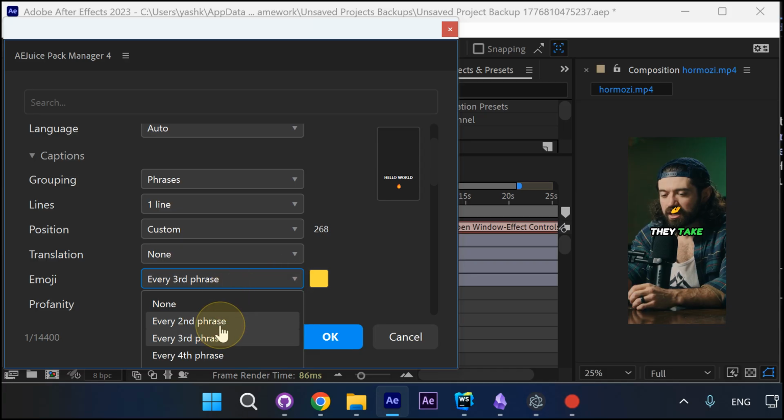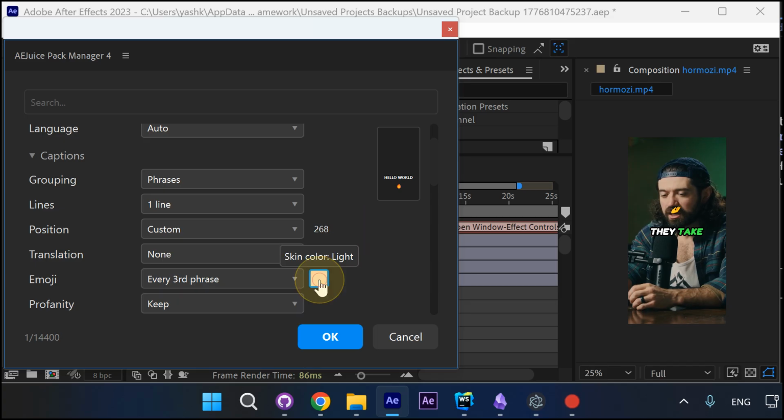The third phrase is not precise. AI will determine the best placement and it might skip some phrases if it doesn't think the emoji is relevant there. If you need to change the skin tone, cycle through it.